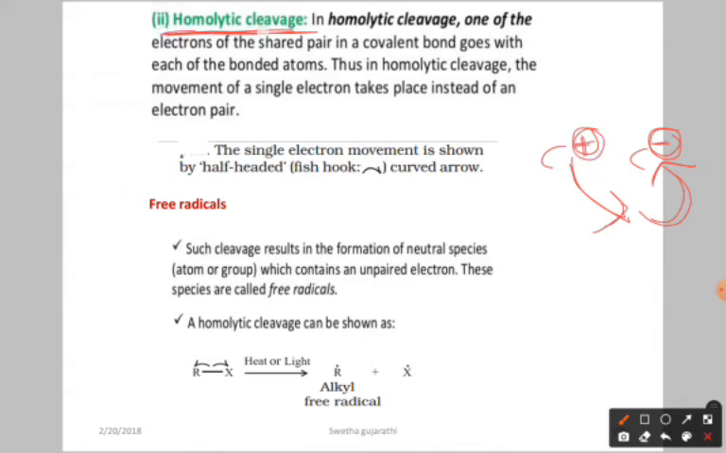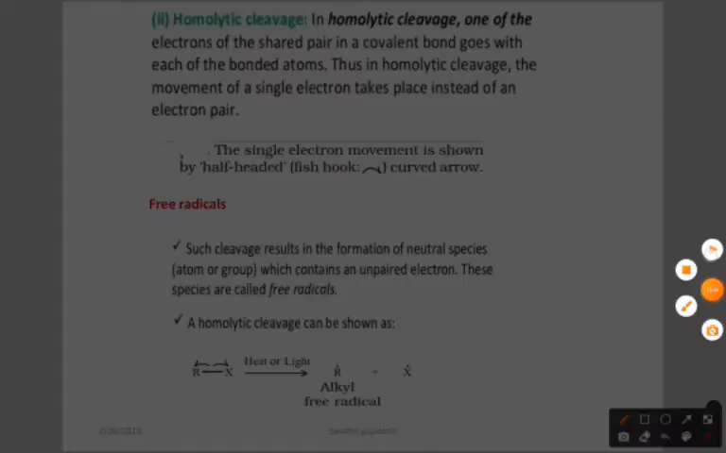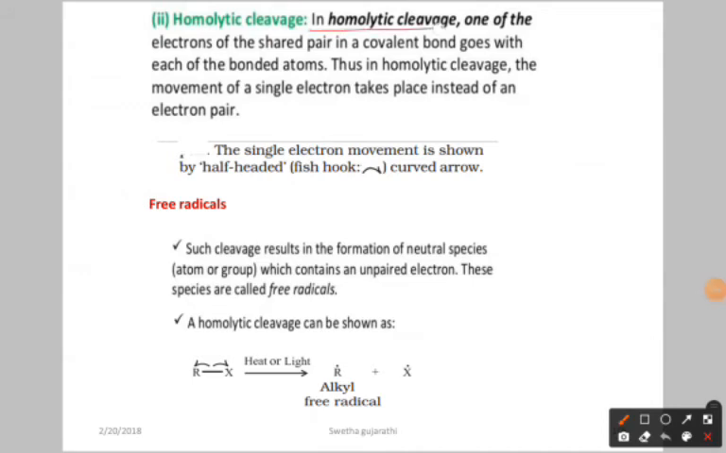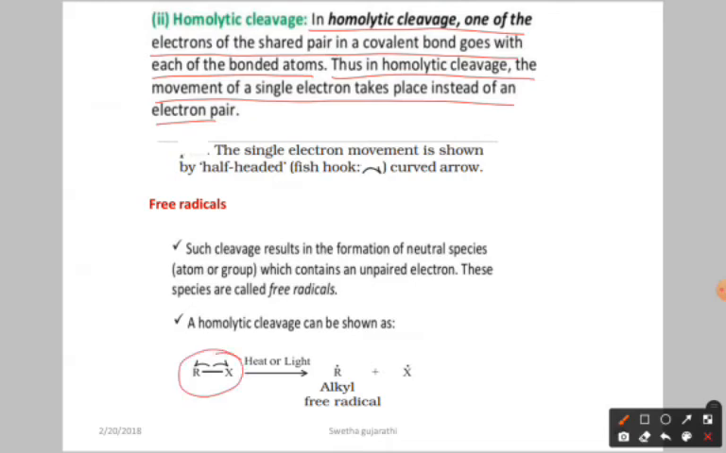Now in homolytic cleavage, one of the electrons of the shared pair in covalent bonds goes with each of the bonded atoms. Thus, in homolytic cleavage, the movement of a single electron takes place instead of an electron pair. What is the meaning? Here you can see we have a bond. In this bond, as we know very well, one bond means two electrons. One electron shifts towards the X, one electron shifts towards the R. So the movement of a single electron takes place instead of an electron pair.